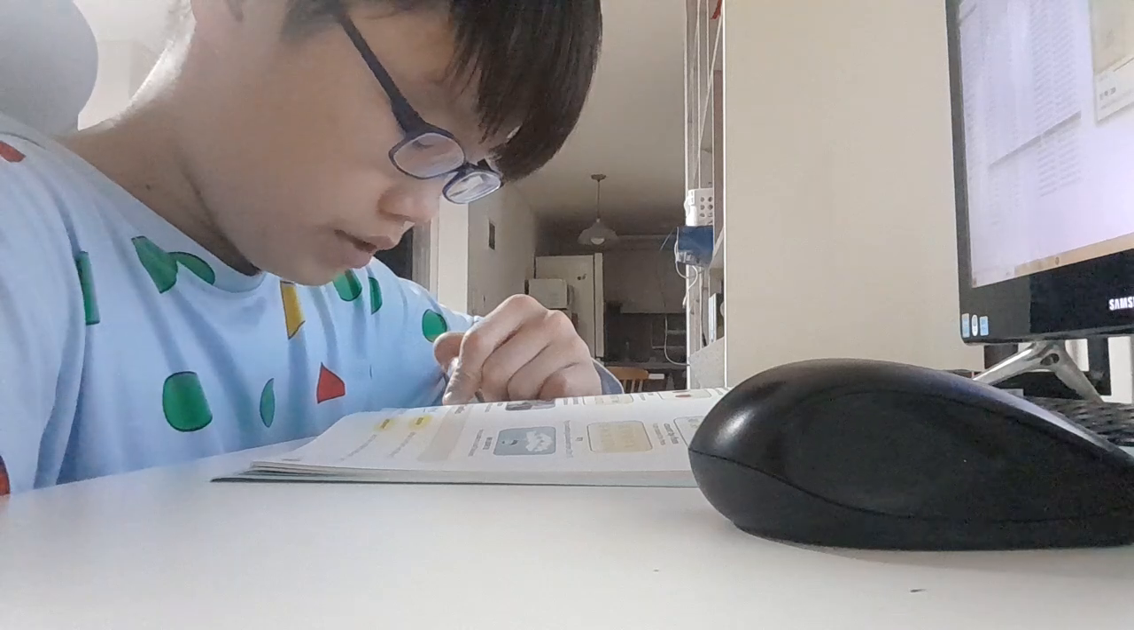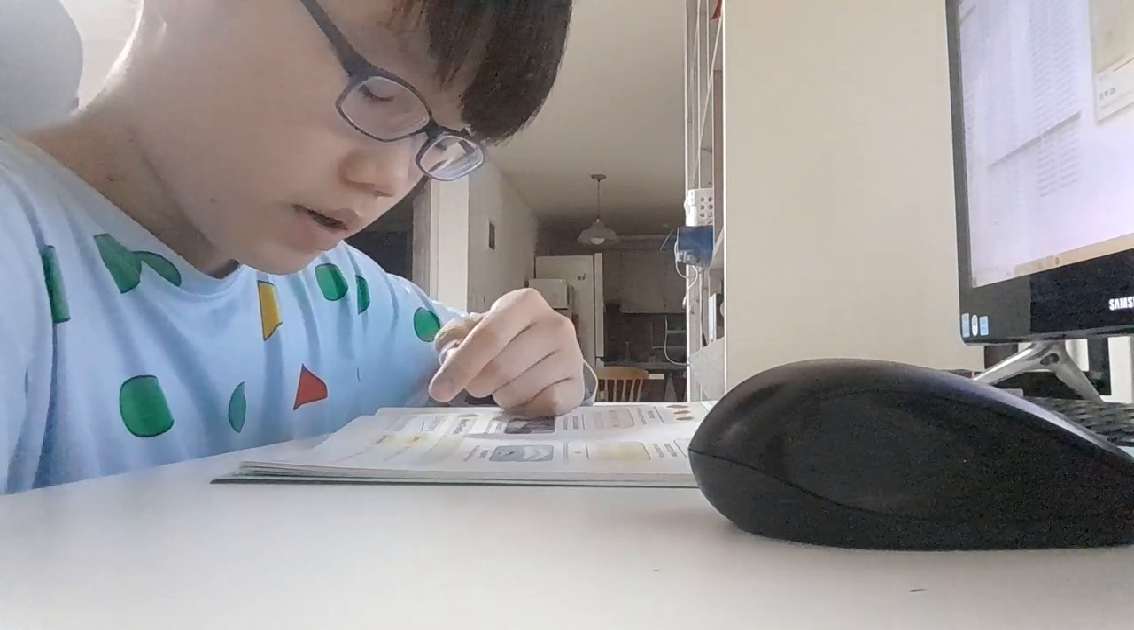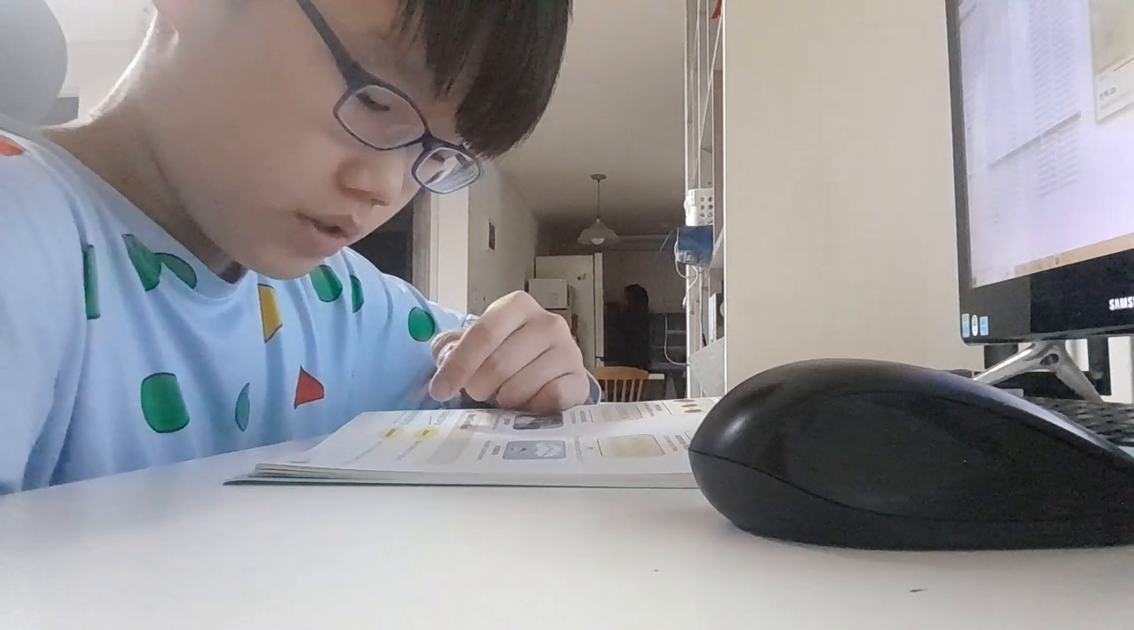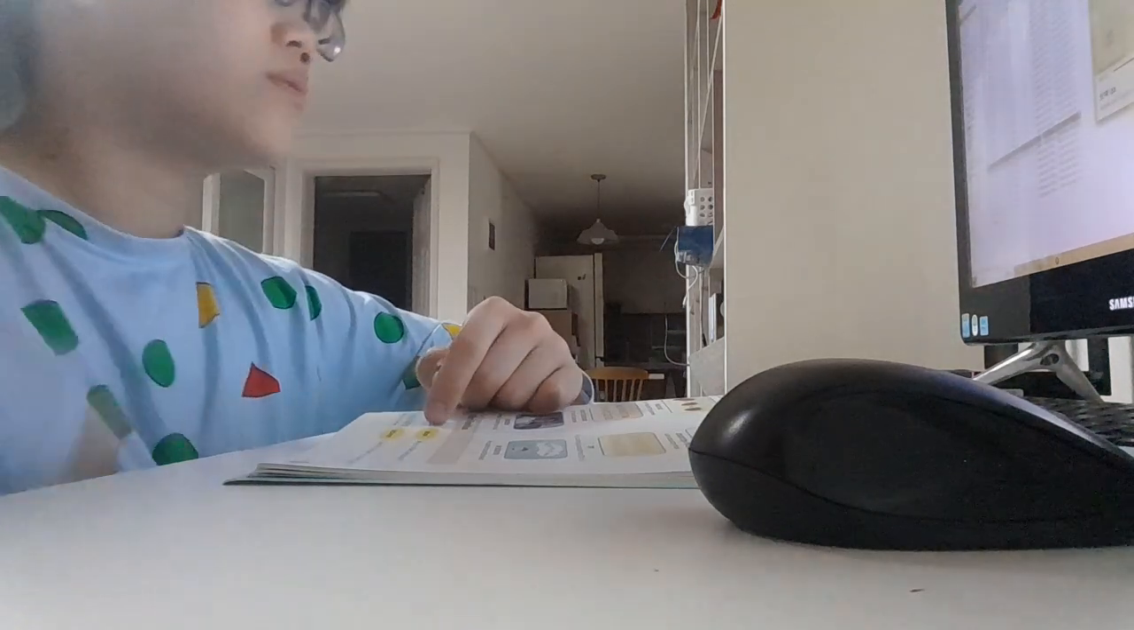Word families. Above. What numbers are above 5? Between. Say the numbers between 1 and 10.